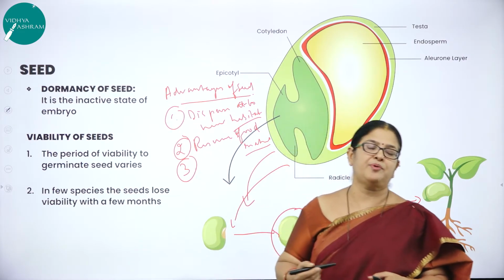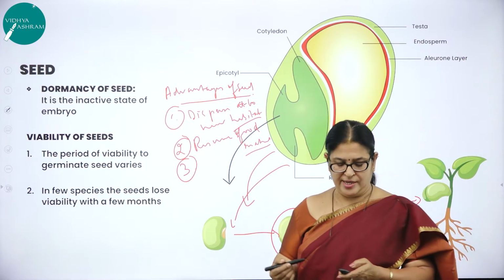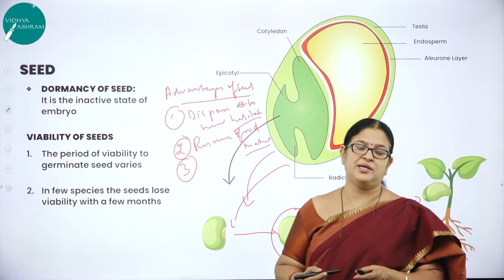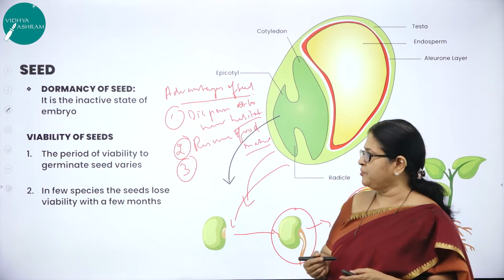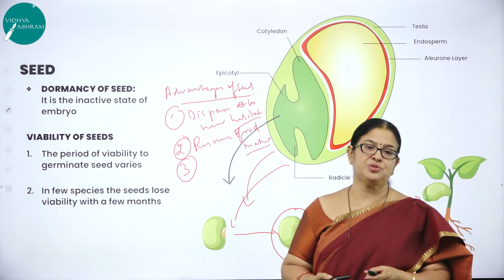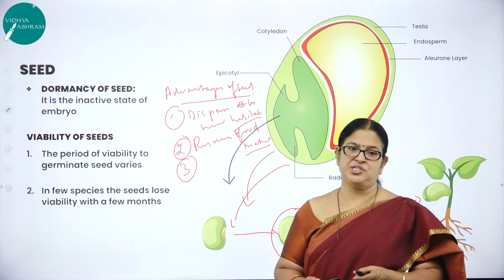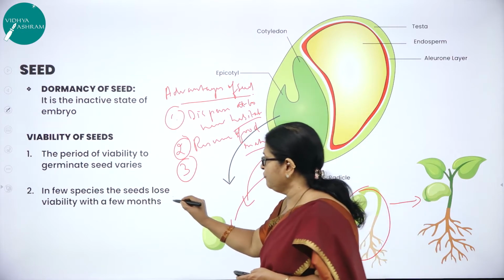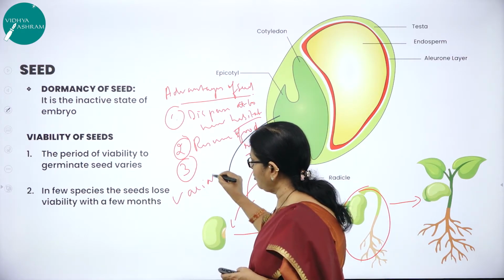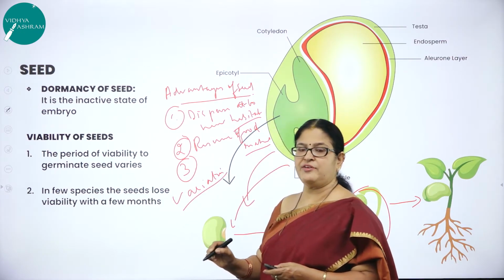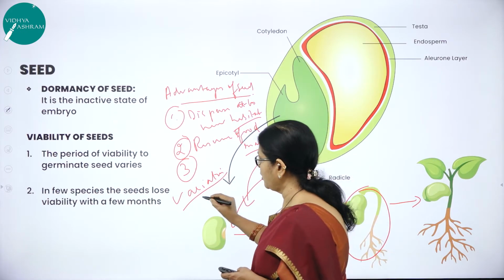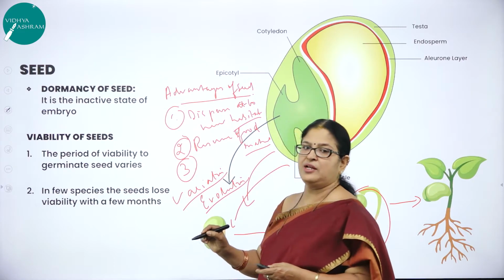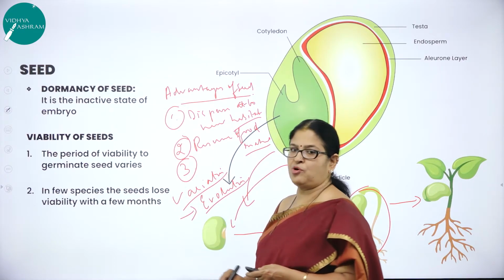The seed, as you know, is nothing but a product of sexual reproduction, which contributes to new genetic combinations in new generations, leading to what? Leading to variation. And all of you know variation is a very, very important tool for what? For evolution. So the seed will help in what? Evolution.